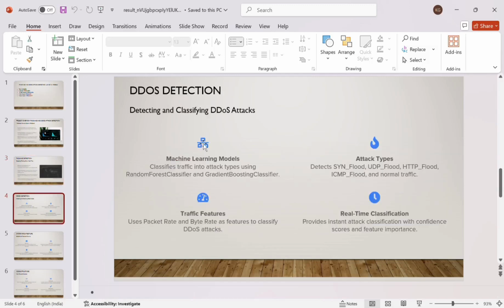DDoS attack detection can be classified in 4 ways. Machine learning models classify the traffic into attack types using random forest classifier and gradient boost classifier. After that, it will detect attack types like SYN flood, UDP flood, HTTP flood. In this way, it will be detected. Based on the packet rate and byte rate, the features will be classified.